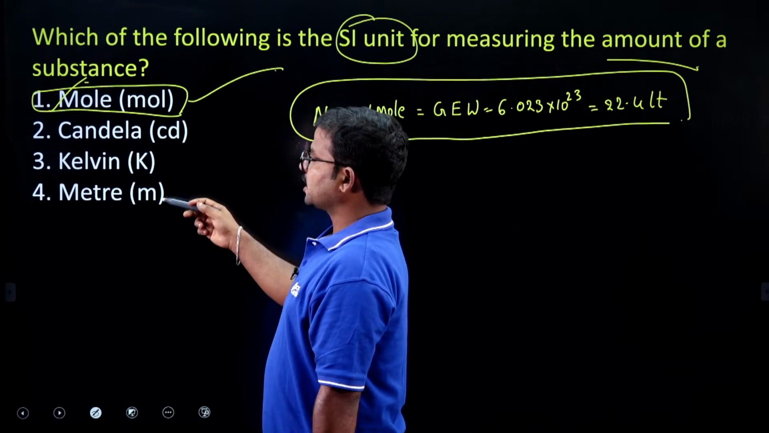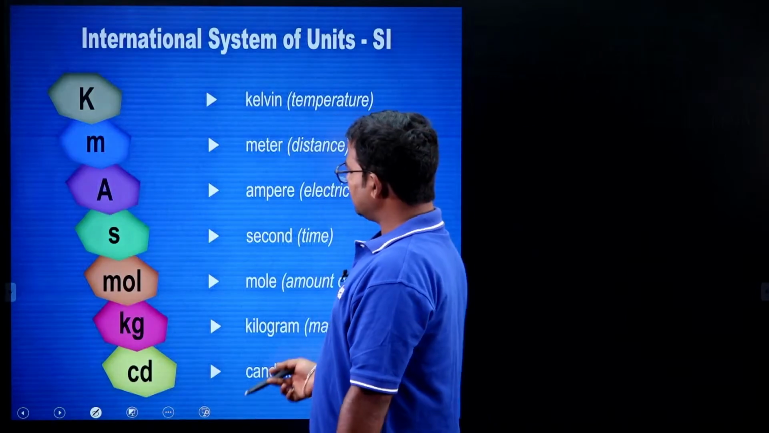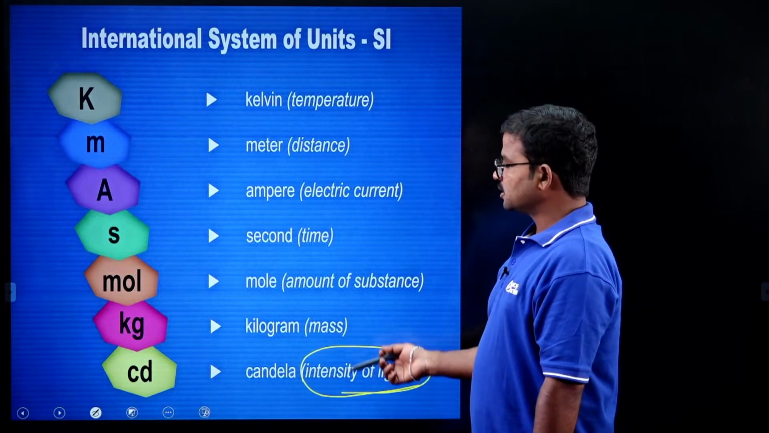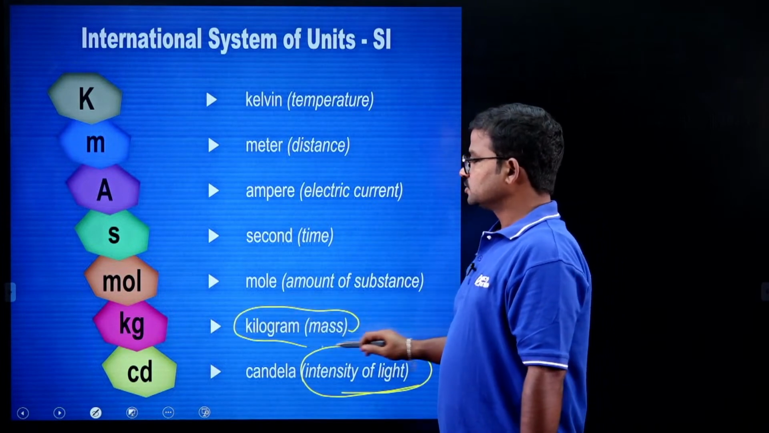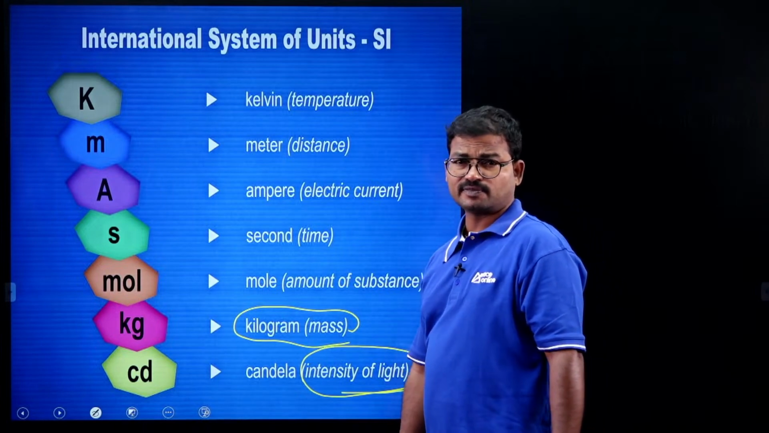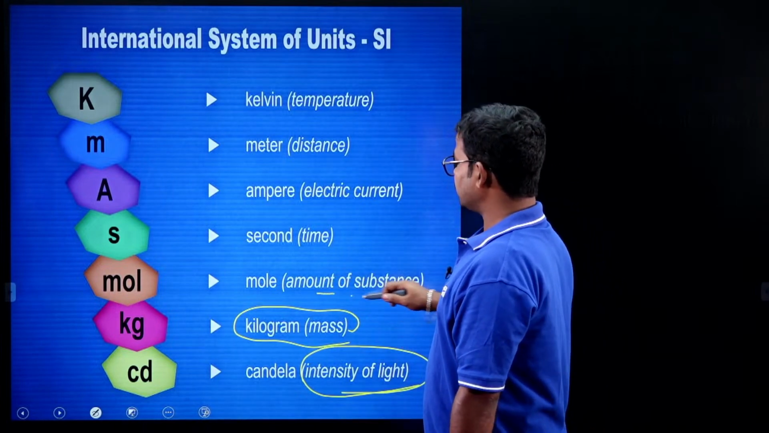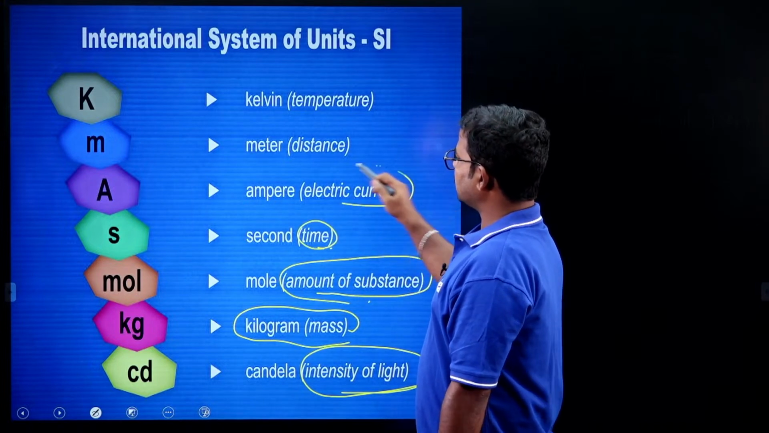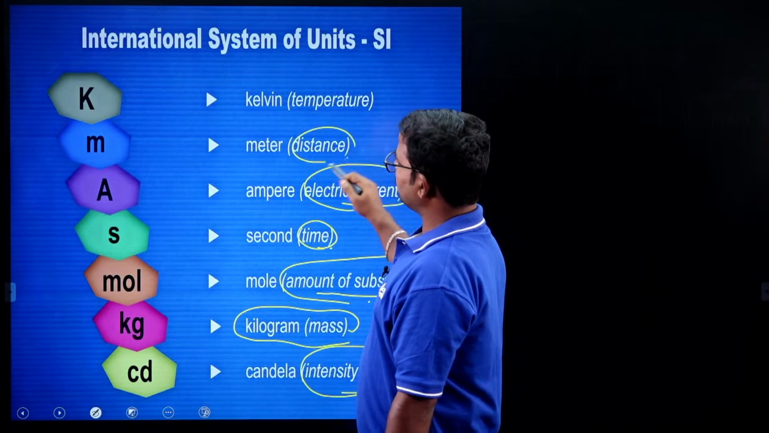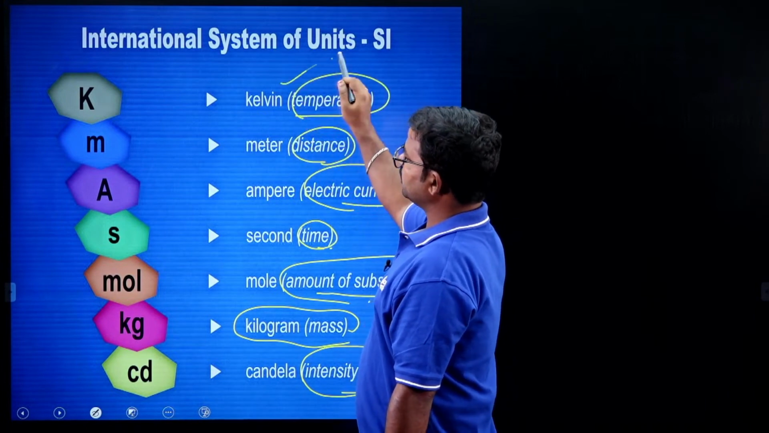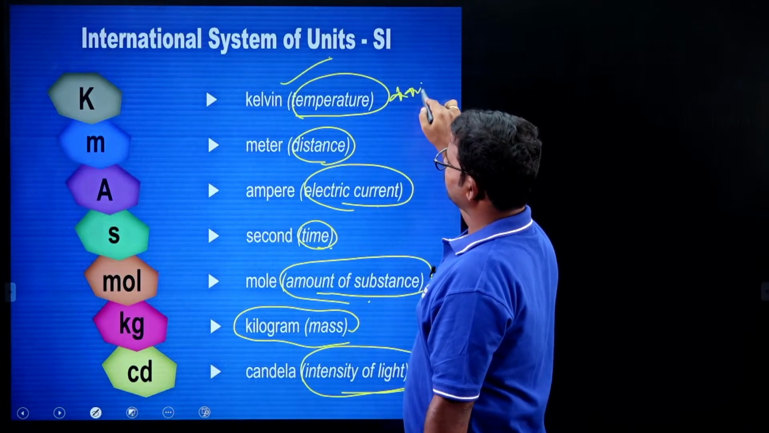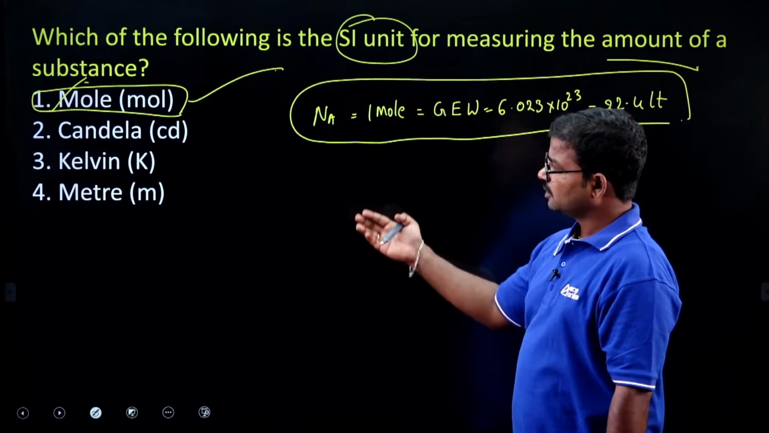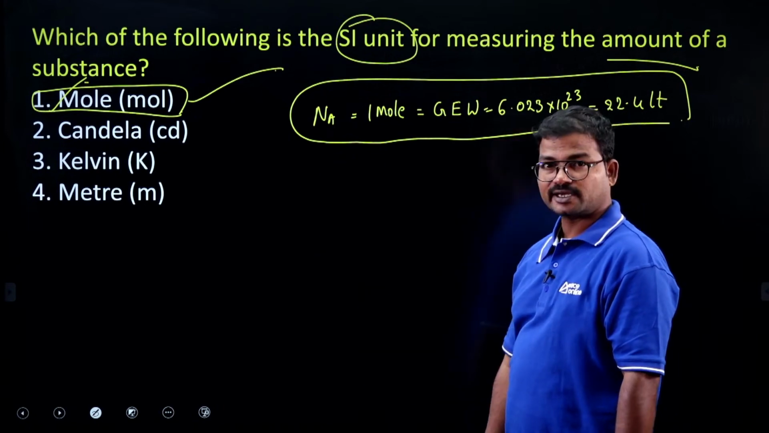What about candela, Kelvin, and meter? Candela is the SI unit of intensity of light. Next, kilogram, the SI unit of mass. Next, time, second. Next, electric current, ampere. Next, distance, meter. Next, temperature, Kelvin. You have to remember the SI unit of temperature is Kelvin. So these are the concepts which concern the remaining options.